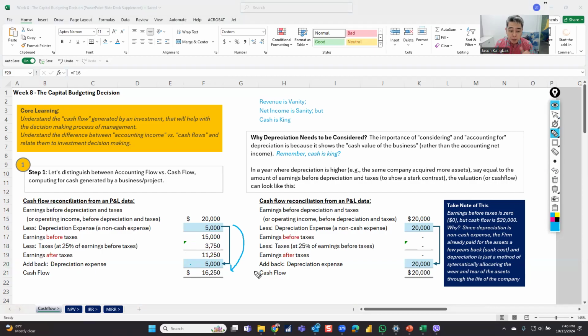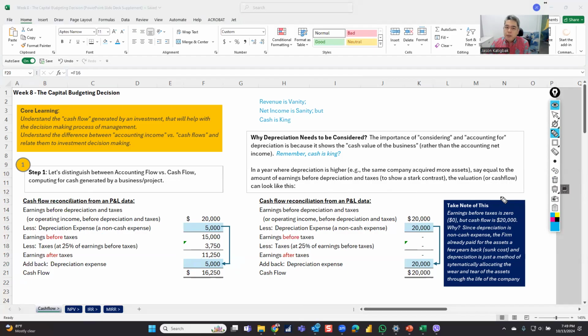But I need to add back depreciation to arrive at the cash flow because depreciation is a non-cash expense. So your accounting income is 11,250, but your cash flow is higher than your accounting income, which is 16,250.